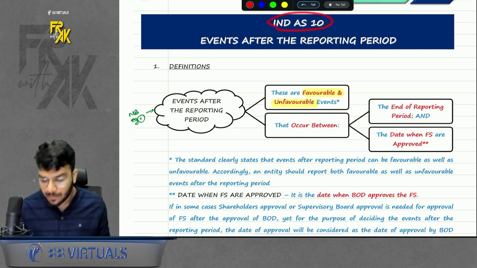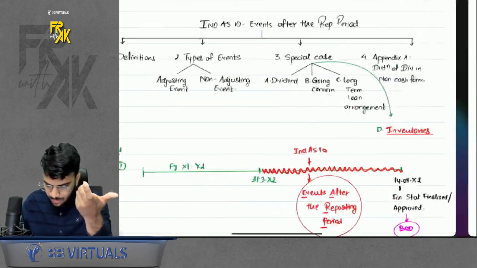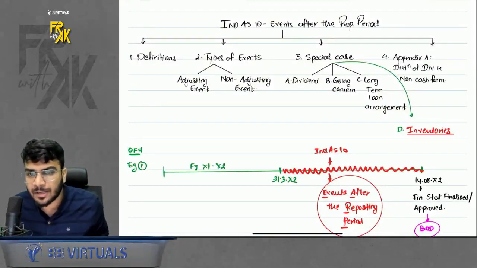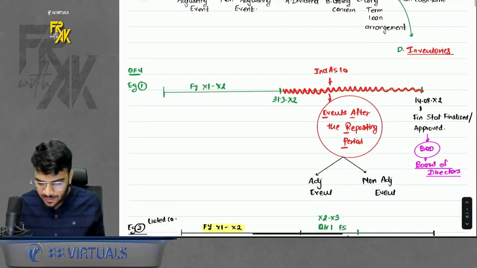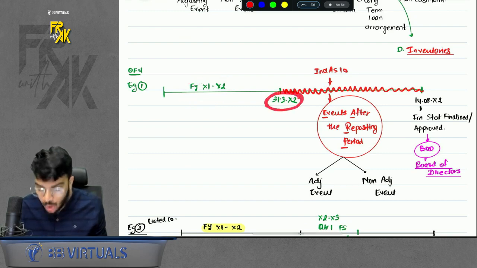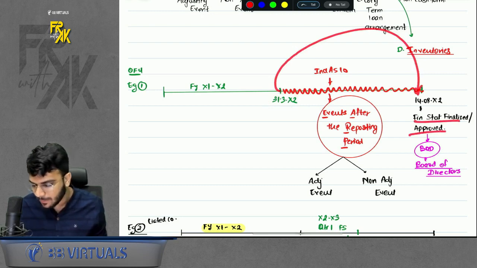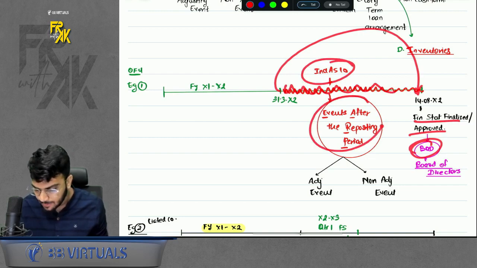First of all, index number is Index 10, name events after the reporting period. Acha, if I want to give you a gist of it, what is this? Let's say for example, this is my financial year end. So the events which occur between the year end and the date when these financials are approved by BOD are events after the reporting period.